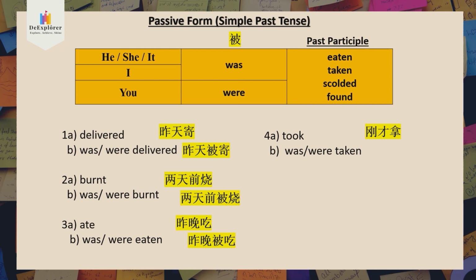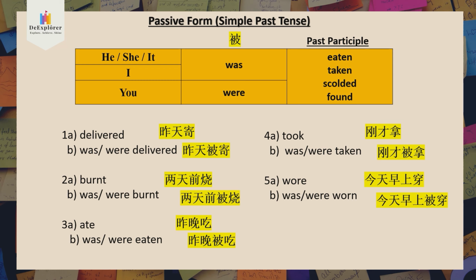The last one. 穿。刚才穿。昨天穿，昨晚穿。Was, were worn, 就是刚才被穿，还是昨晚被穿。Okay, so what I want you to do is you have to write this into your exercise book. 要写下全部，要分出来。上个星期的是 is, am, are 在前面，这个星期的是 was, were 在前面，then only your past participle.